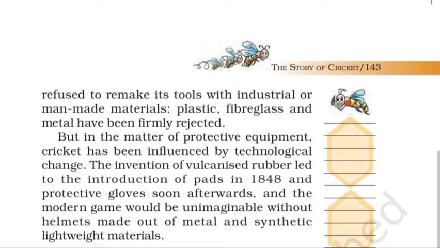So here part 1 of the chapter is concluded, and we have seen what the equipment of the game was, how it came into play, when the rules were written, and what the size of the pitch was earlier, and how it compares with other sports, where size and dimensions are always marked, but in cricket it is not the case. We got to know many things about cricket that we were not aware of earlier.